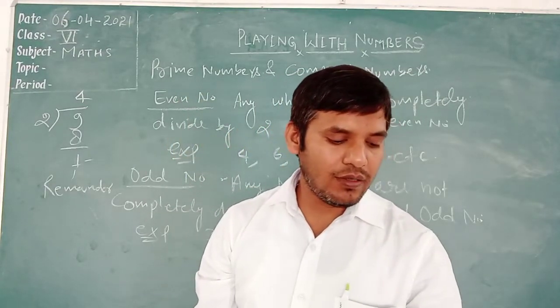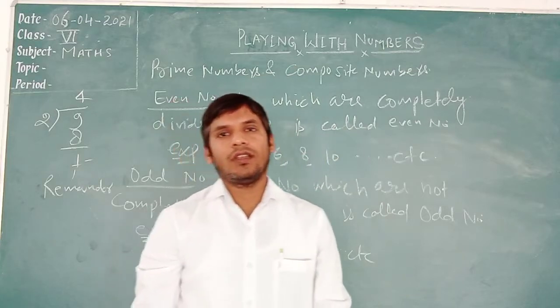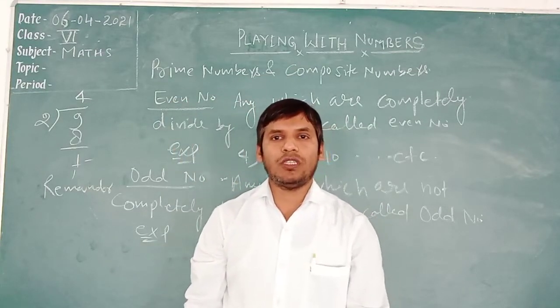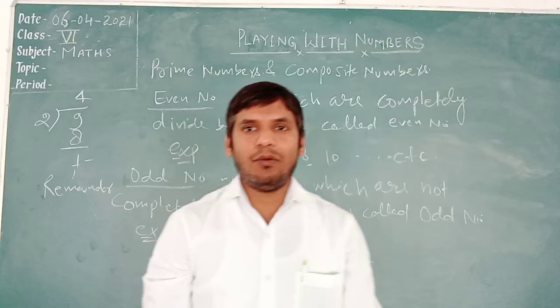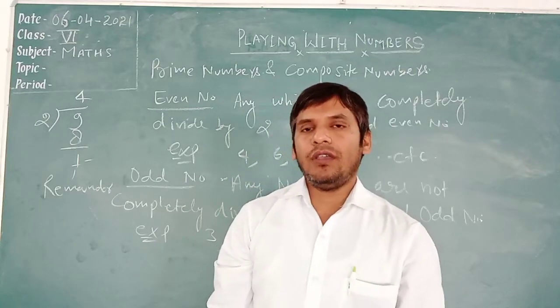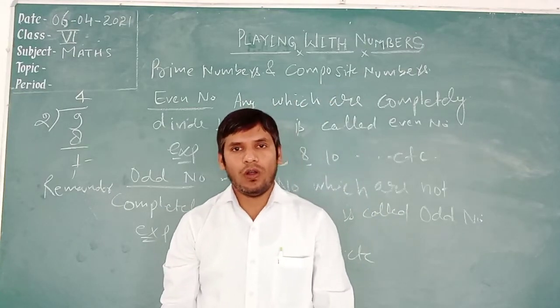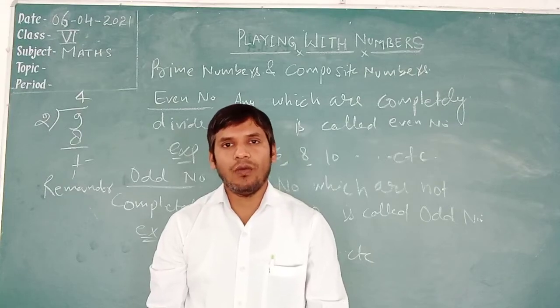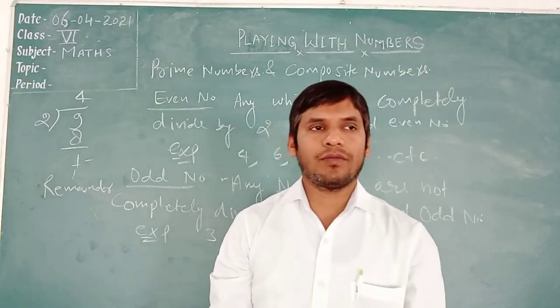What is the smallest prime number? Question is, what is the smallest prime number? 2 is the smallest prime number. Okay, and what is the smallest odd number? We can say 1 is the smallest odd number. Is it clear?